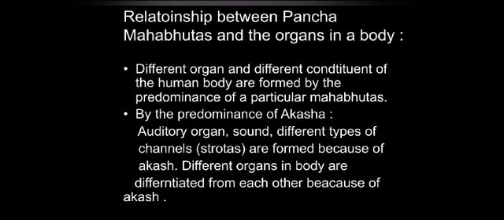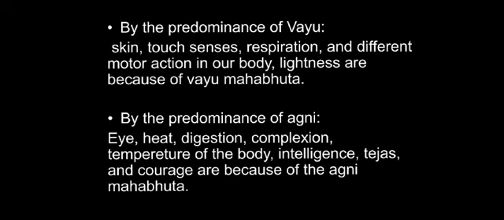Similarly, there is a relation of Pancha Mahabhuta with the organs in our body, especially the sense organs. For example, first one, by the predominance of Akash Mahabhuta, auditory organs, sounds, and different types of channels, that is srotas, are formed in our body. Differentiation of organs is done because of the Akash Mahabhuta. Second one is Vayu Mahabhuta.